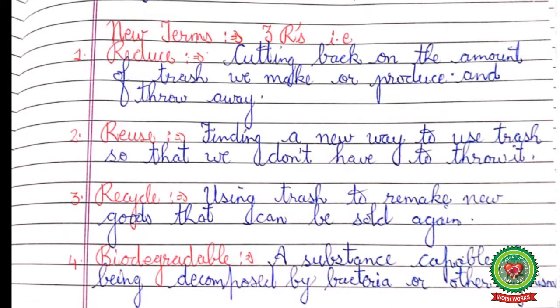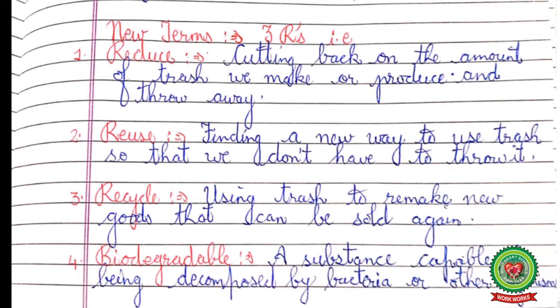Before proceeding with the chapter, let us discuss a few new terms which will be covered in our topic. Number 1 is 3 R's, that is reduce. Reduce means cutting back on the amount of trash we make or produce and throw away. Number 2, reuse. Reuse means finding a new way to use trash so that we don't have to throw it. Number 3, recycle. Recycle means using trash to remake new goods that can be sold again.